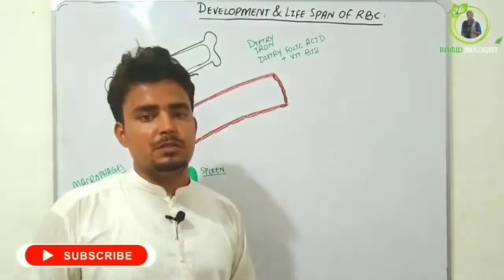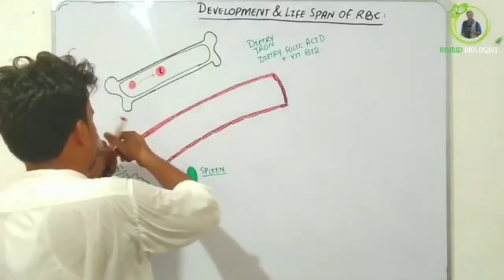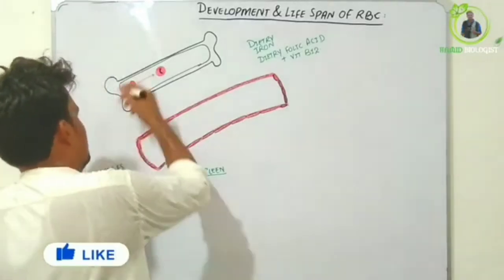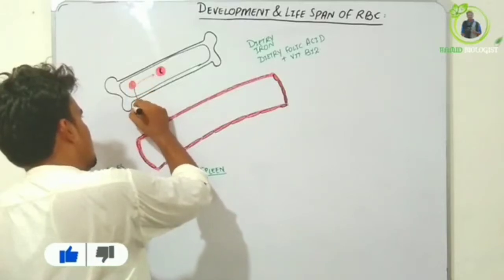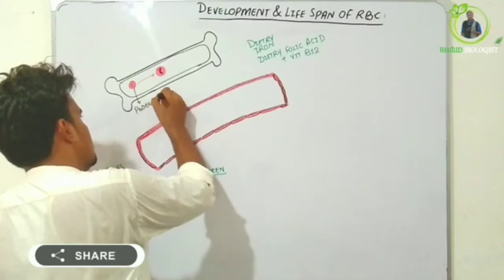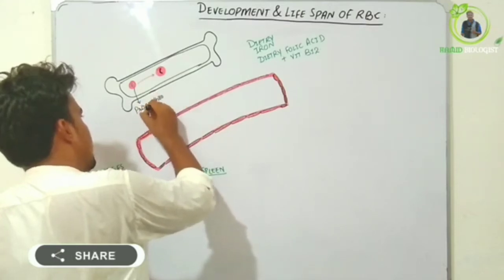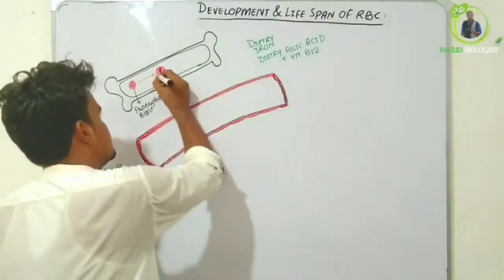From the pluripotent stem cells, the first stage is the proerythroblast. This is the proerythroblast, the immature form of erythrocytes, and the proerythroblast is modified into the erythroblast.